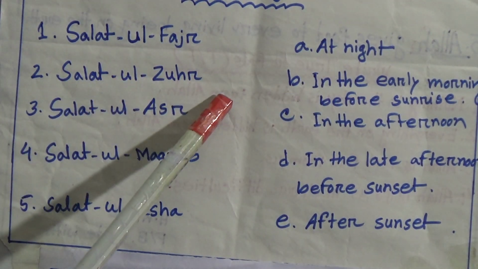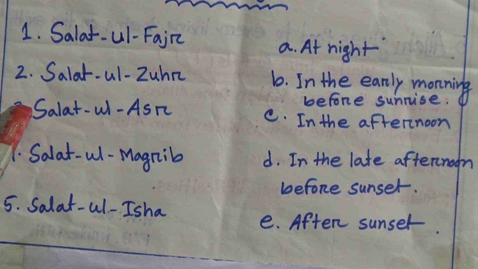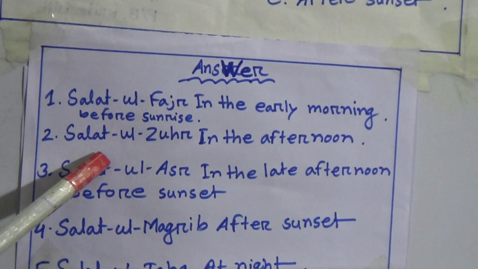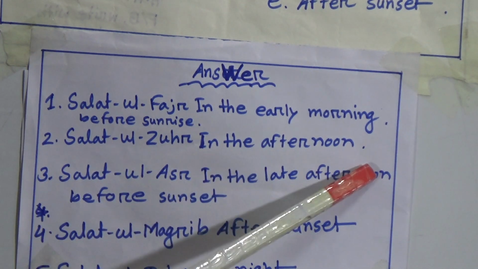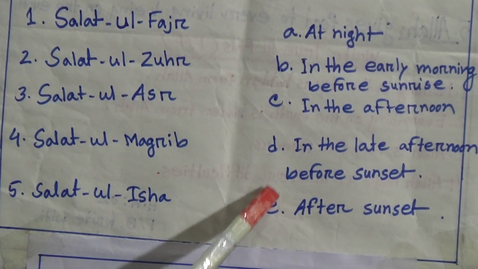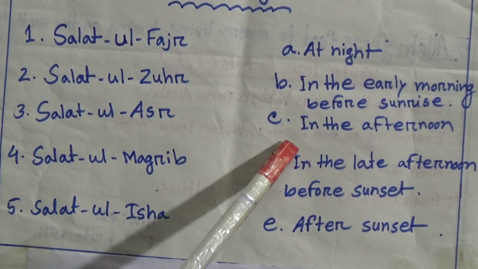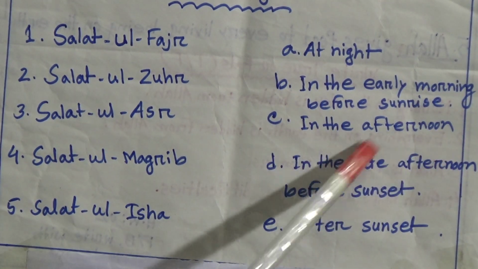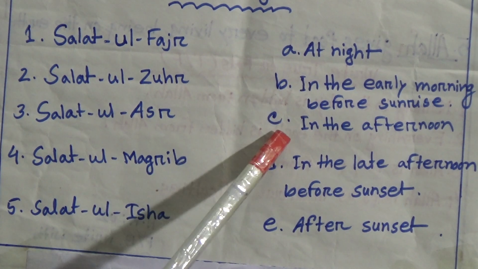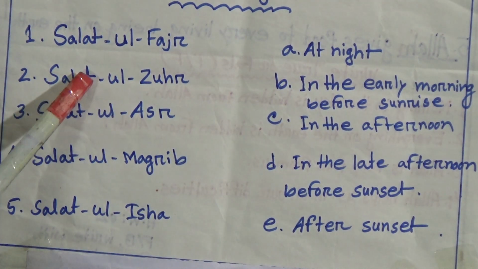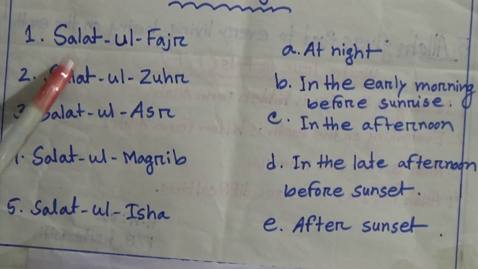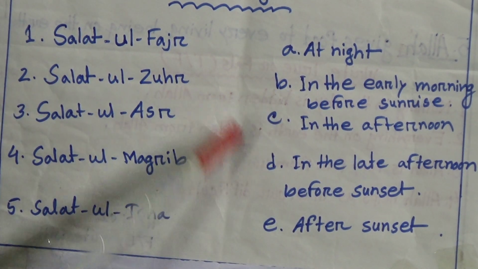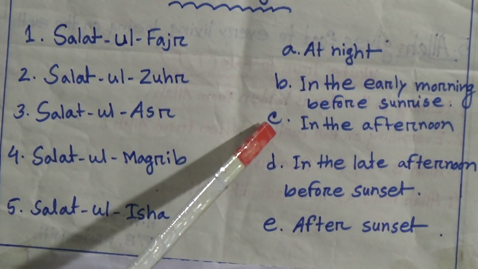Now number 2, my dear students, Salatul Zuhur. What will be the answer? Yes, look at the answer now. Salatul Zuhur in the afternoon. So our answer will be C, in the afternoon. So C will be matched with number 2. Salatul Zuhur in the afternoon. So our answer will be 2 and C.